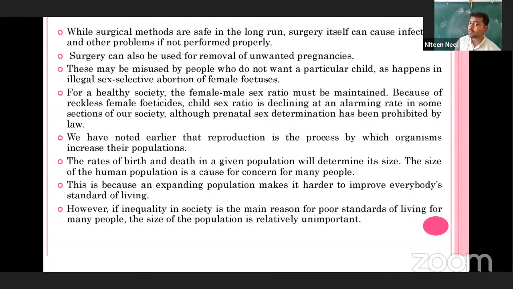This is because an expanding population makes it harder to improve everybody's standard of living. However, inequality in a society is a main reason for the poor standard of living for many people. The size of the population is relatively unimportant. What is the meaning of these sentences?